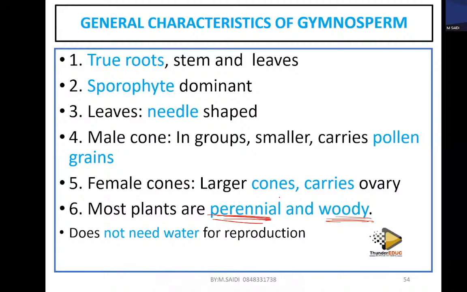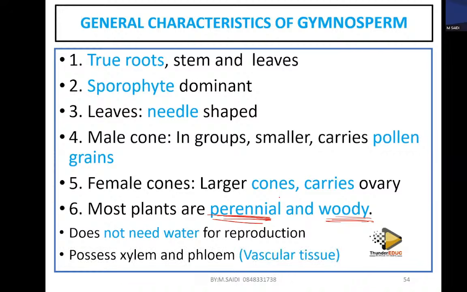They do not require water for reproduction. It means that they can sustain on land very well without any problems. They are adapted to live in a terrestrial environment. They do have xylem and phloem, which means that they have a vascular bundle.